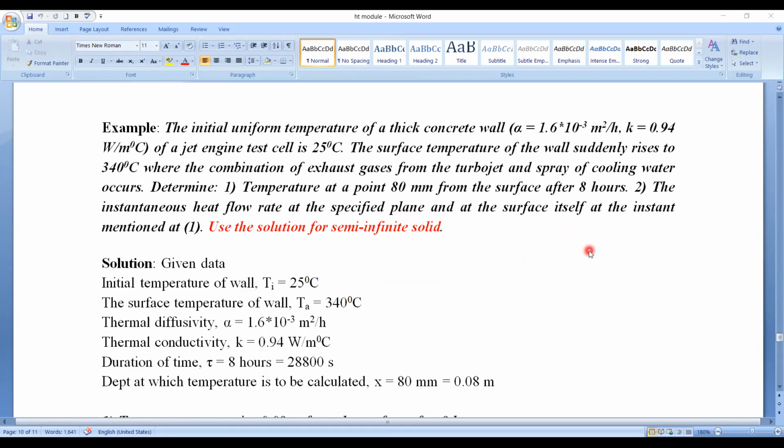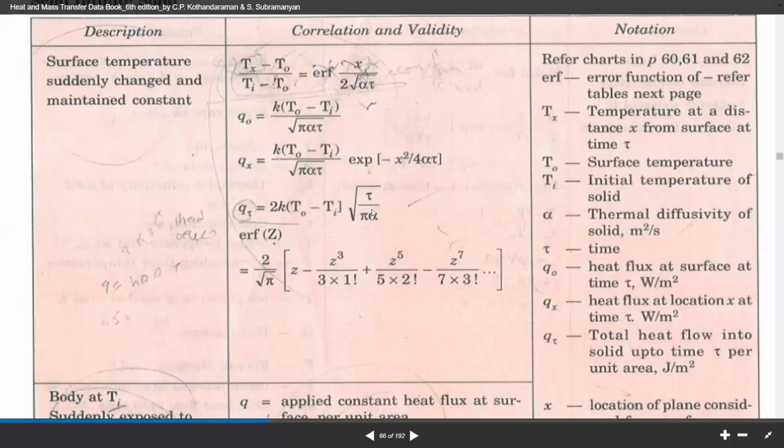Let's refer to the data handbook. Q naught stands for heat flux at the surface at time tau.